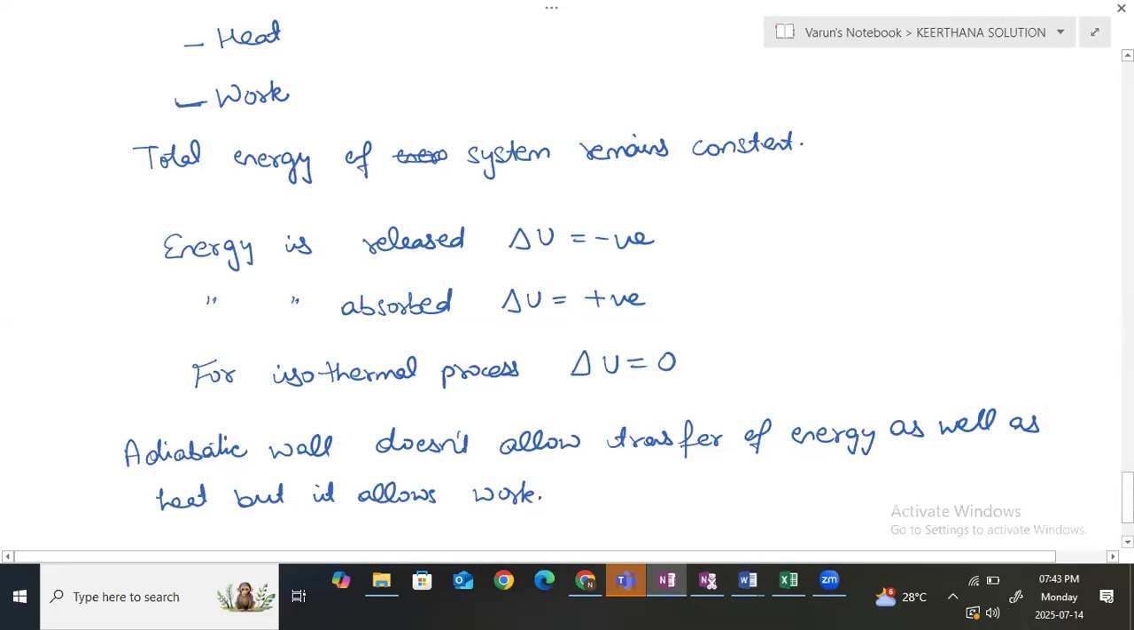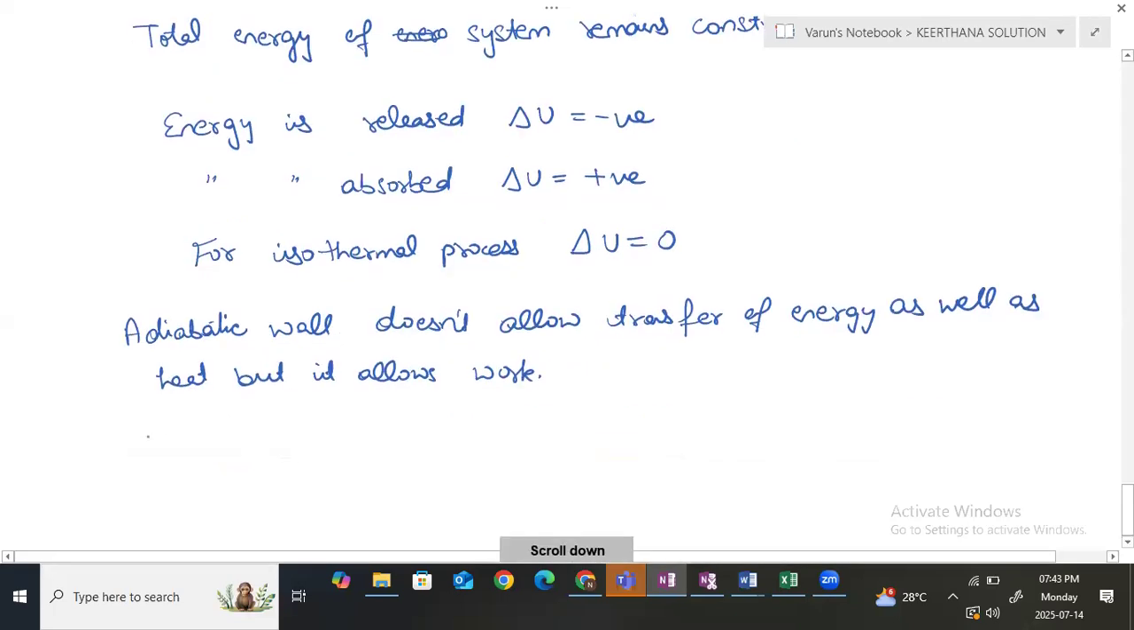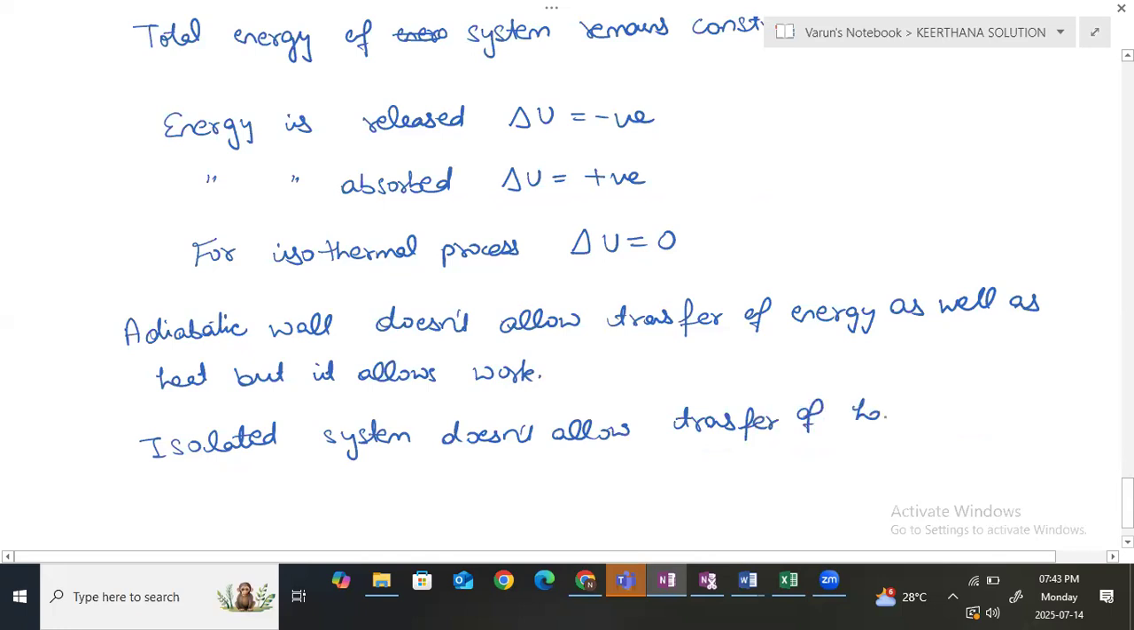Yes, ma'am. One more system that we have is the isolated system. An isolated system doesn't allow transfer of heat and work. It doesn't allow anyone. Adiabatic allows only work. Isolated allows no one, neither heat nor work. Clear?